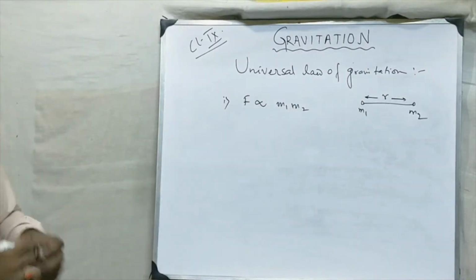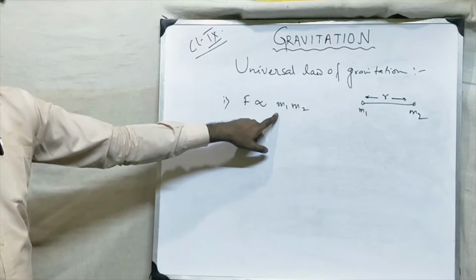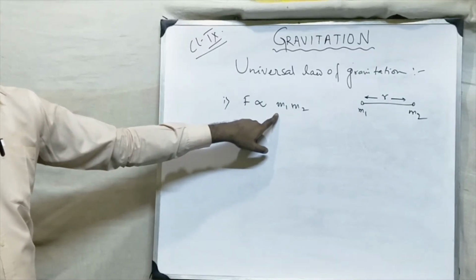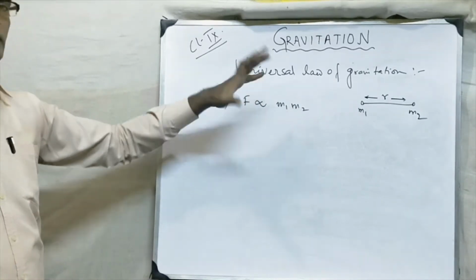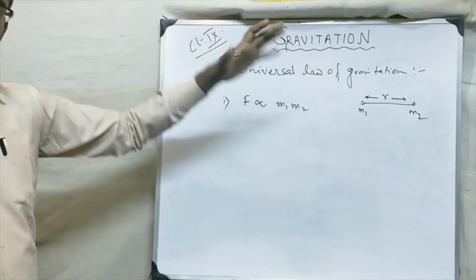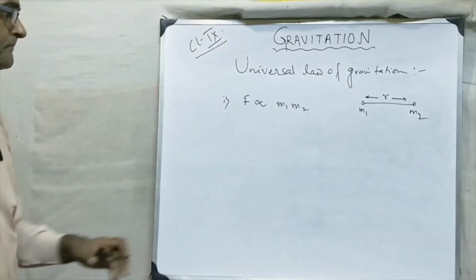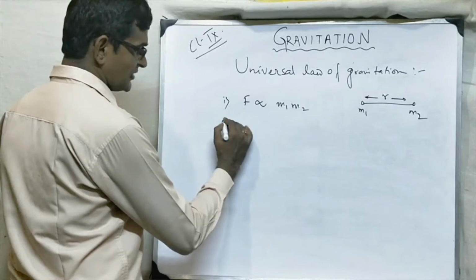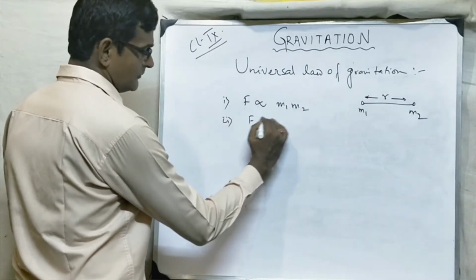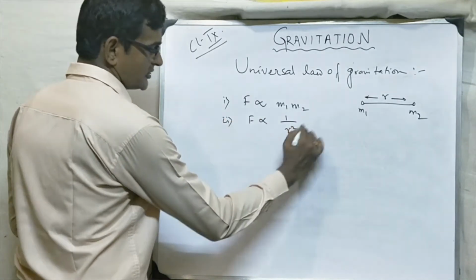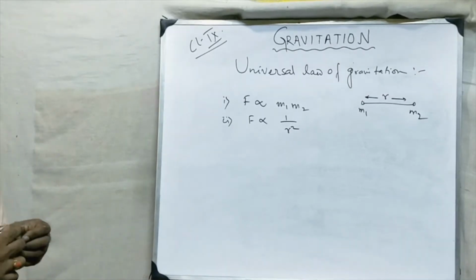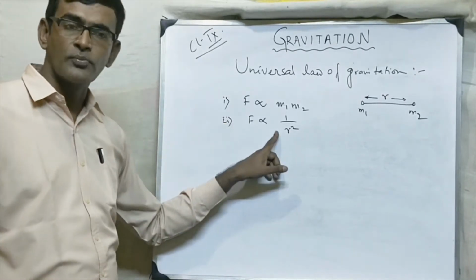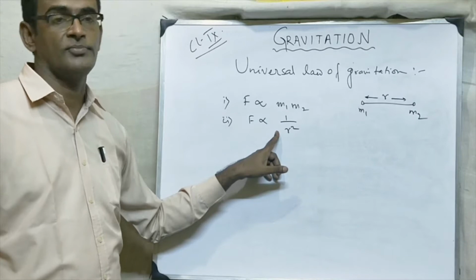The force is directly proportional to what? To the product of masses. Means more mass, more force. Less mass, less force. And secondly, it is inversely proportional to the square of the distance between them.